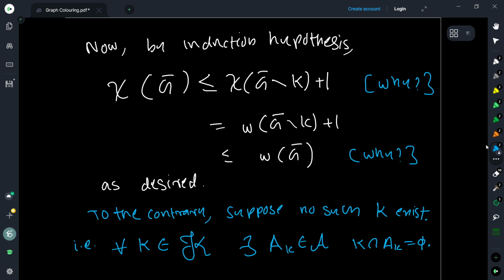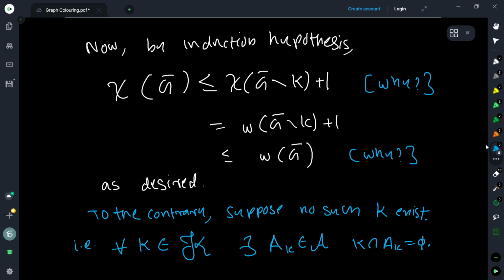Now, how do you go about doing this? The idea is to use the fact that for every clique we can find this maximum independent set. So you collect all these maximum independent sets and look at the vertex set of all these independent sets together, and then you try to define a subgraph induced by these vertices.